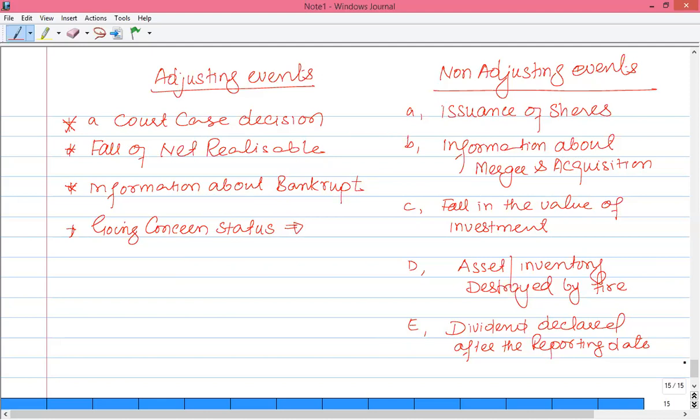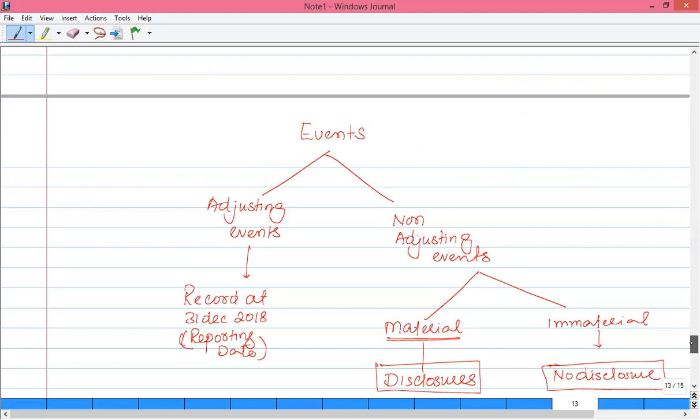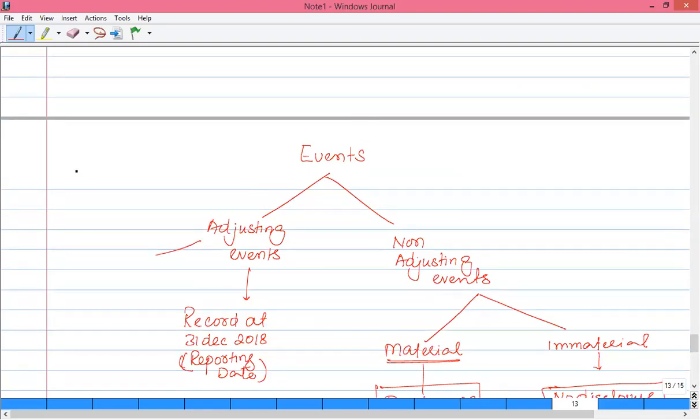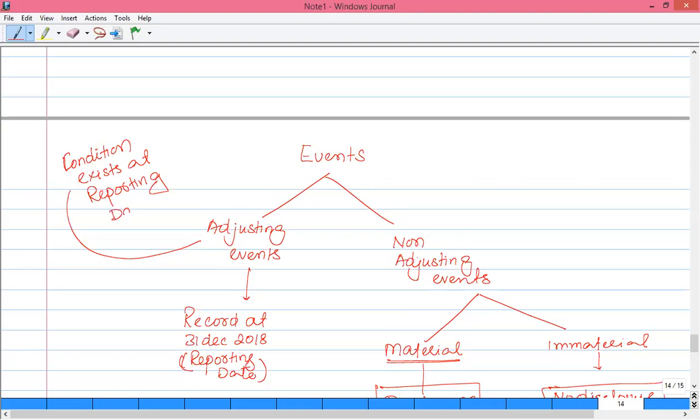So what exactly is an adjusting event? An adjusting event is one for which the condition exists at the reporting date and further information is received post reporting date. So you need to adjust that phenomenon at 31st December.